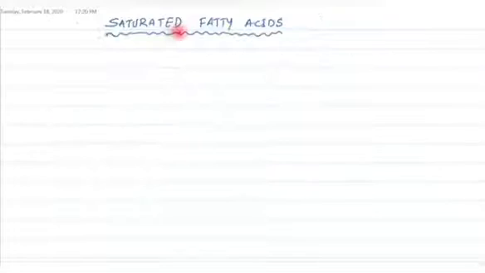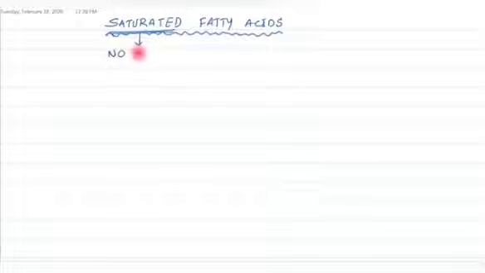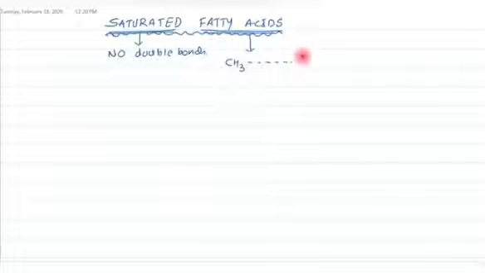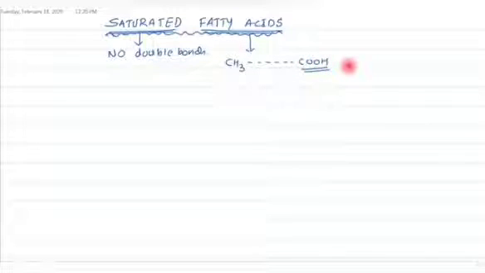So stay tuned. Saturated fatty acid. Now we know that saturated means there are no double bonds in the structure of the fatty acid. The fatty acid is a compound that on one end has a methyl group, then in between certain saturated carbons, and then the carboxylic acid group, that is the COOH group. So with this note, let's start with the saturated fatty acids.